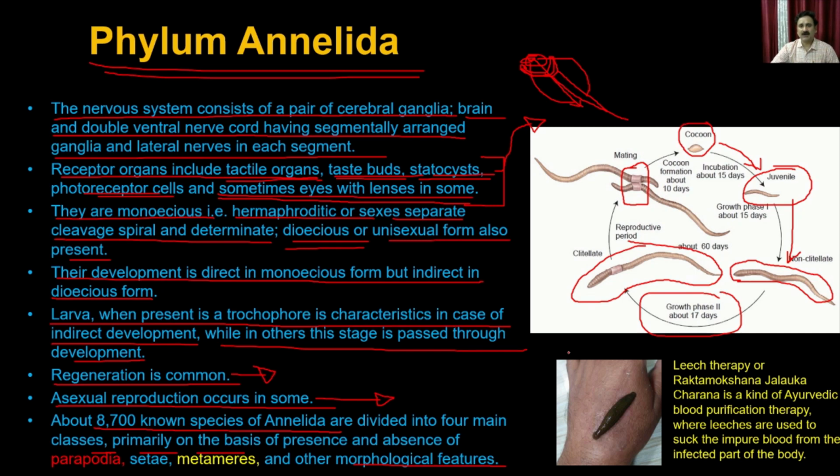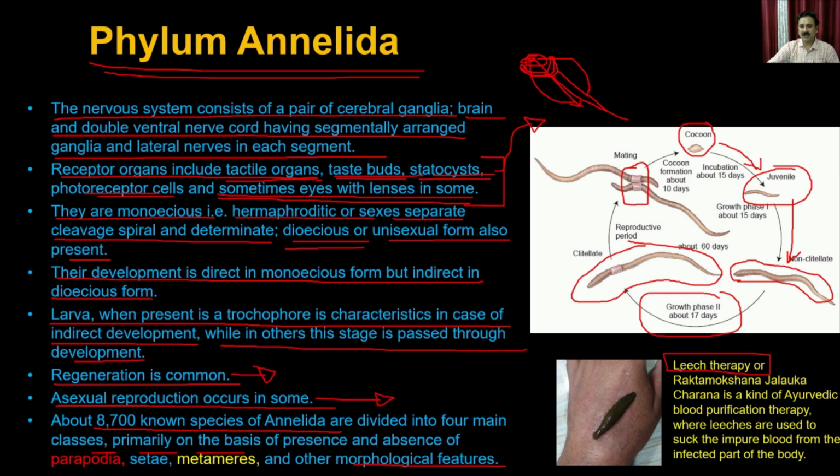In this process, they make the soil very porous and allow oxygen to come inside, and that's how the soil becomes more and more fertile.